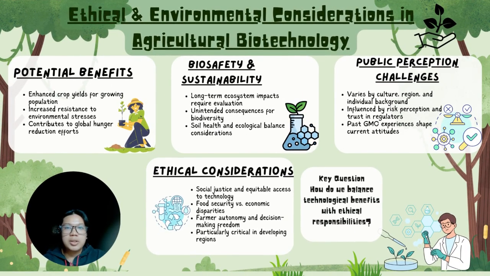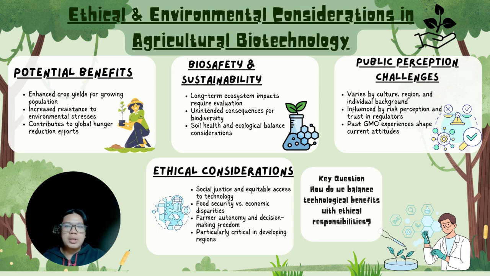Biotechnology using plant hormones offers tremendous potential benefits, like enhancing crop yield for our growing population, increasing resistance to environmental stress, and also significantly contributing to reducing world hunger. However, we must carefully evaluate the long-term ecosystem impact and unintended consequences for biodiversity. The manipulation of plant hormones affects soil health and ecological balance in ways we are still discovering. Public acceptance varies by culture, regions, and individual backgrounds. Trust in regulatory systems and past GMO experience shape the current attitude of the community.